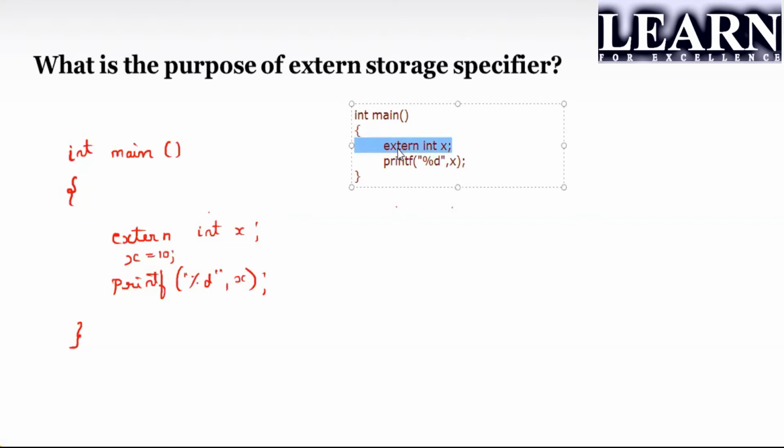It will search for the initialization of the value throughout the program. If it is not found, it will say it is an error, because you yourself have defined it as a global thing. It is not 0. I hope it is clear, guys.